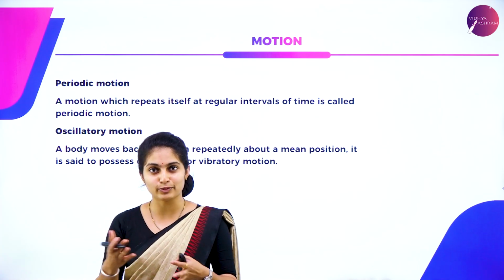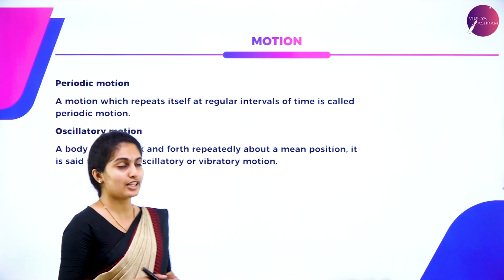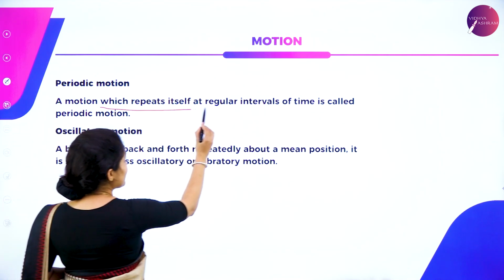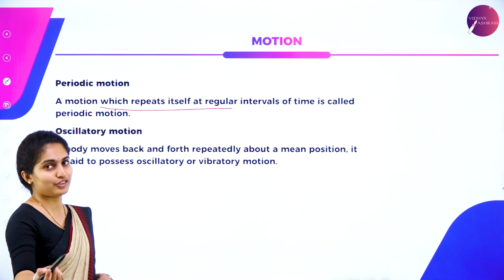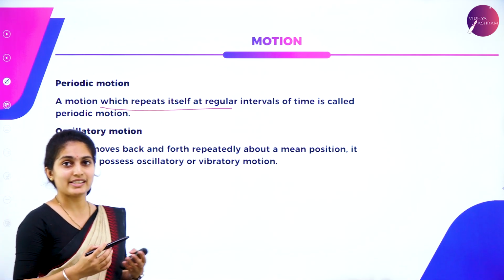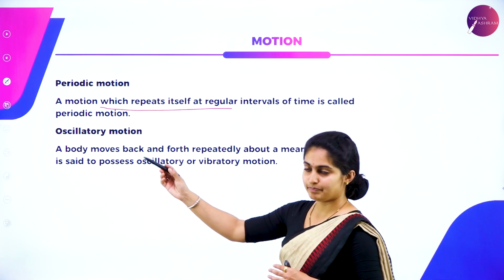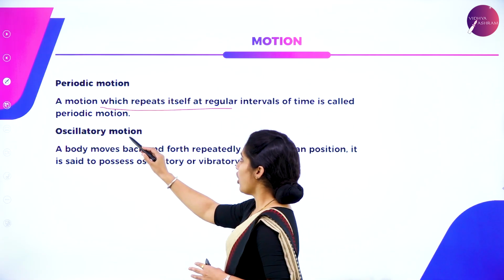So there is a difference between periodic motion as well as oscillating motion, which means to say periodic motion is the motion which repeats itself at regular intervals of time. Such kind of a motion is called as periodic motion. For example, you can take planets revolving around the sun. And next is oscillatory motion.